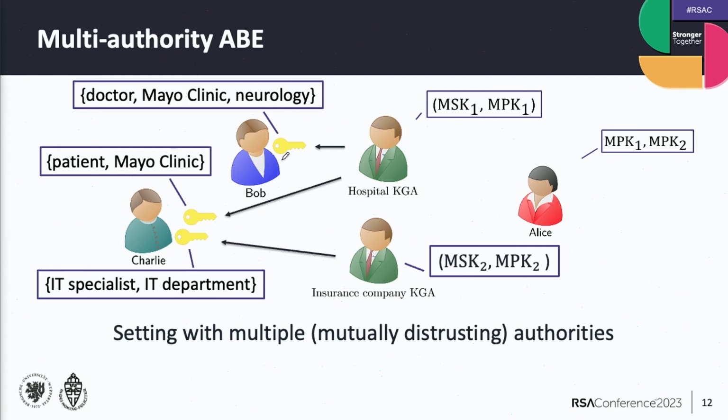So for instance, we have Bob again, who's still a doctor at the Mayo Clinic in the neurology department, but Charlie may, for instance, also work at the insurance company, and he's also a patient at the hospital or something like that. And it's really cool because then you can have very fine-grained access control across all of these different domains, while these key generation authorities do not need to trust one another to do this securely. So this is actually a really desirable type of attribute-based encryption, and it cannot be covered with the pairing codings framework yet.